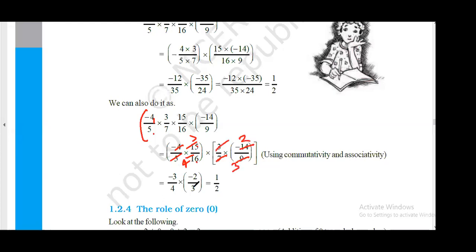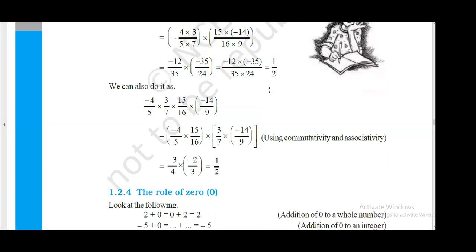Now this 3 will get cancelled, this 2 will cancel 4 2 times, minus plus. Got it, everyone? Easy? Anyone have any issue till this point? No, right? Okay, very good.